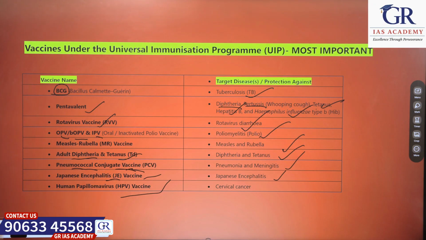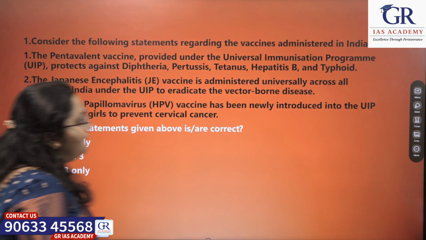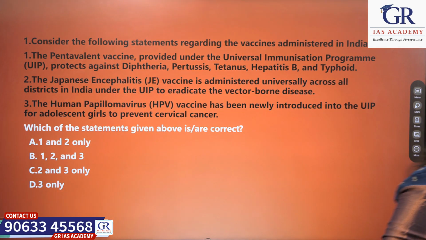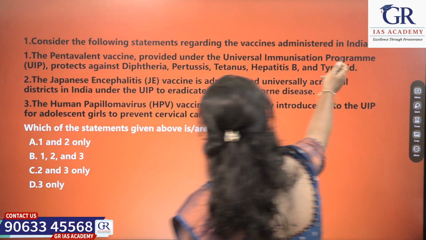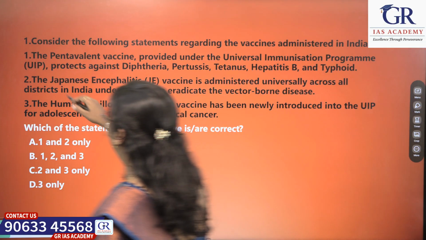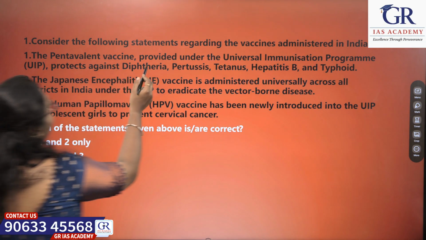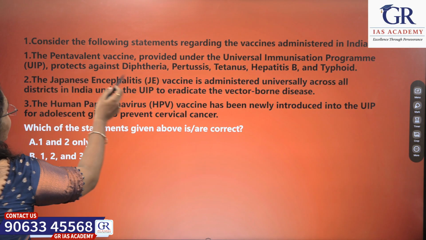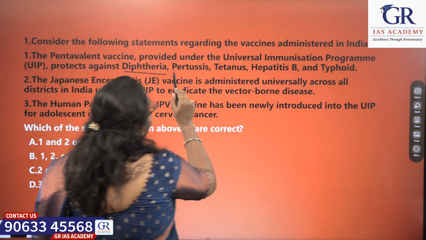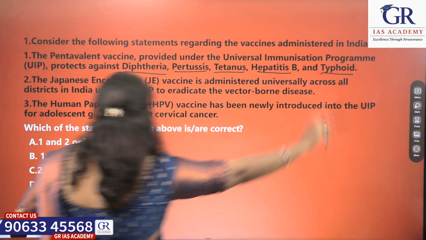Okay, next, let's see one PYQ question. Let's see one question on vaccines. That is, consider the following statements regarding the vaccines administered in India. See, the first statement, the pentavalent vaccine provided under the Universal Immunization Program protects against diphtheria, pertussis, tetanus, hepatitis B and typhoid.